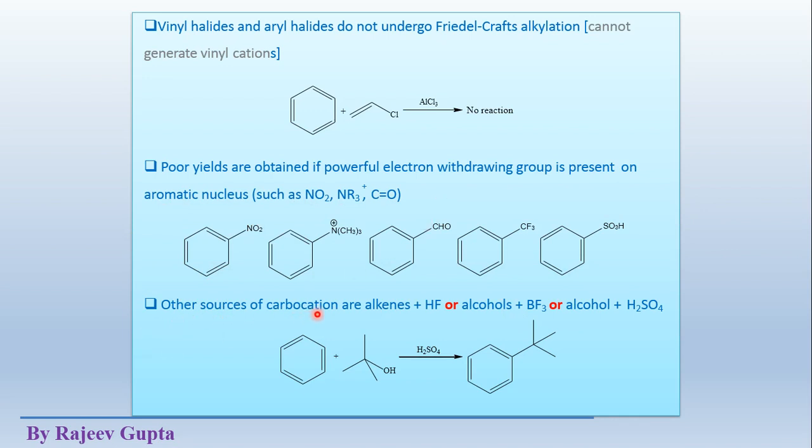Other sources of carbocation are alkenes plus HF, or alcohol plus BF3, or alcohol plus H2SO4. These are other electrophile generators. Alkene plus HF will give a carbocation. Alcohol plus BF3 also will give a carbocation, as we have seen earlier here.